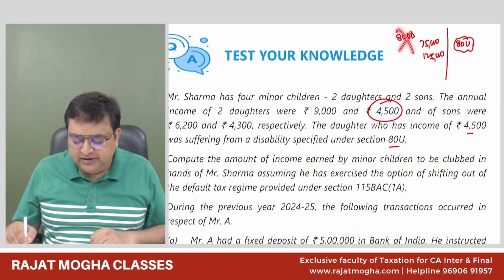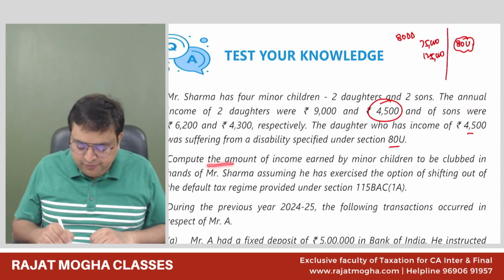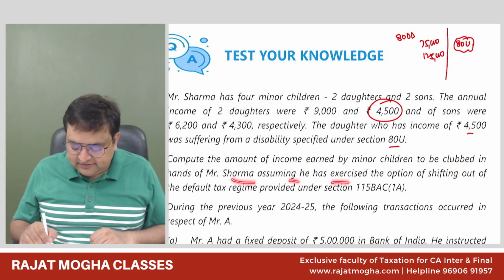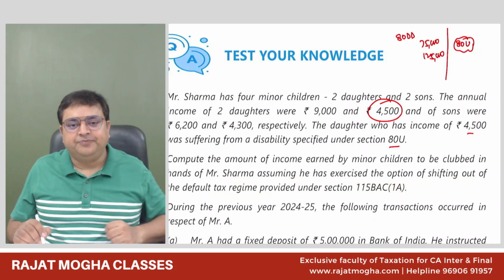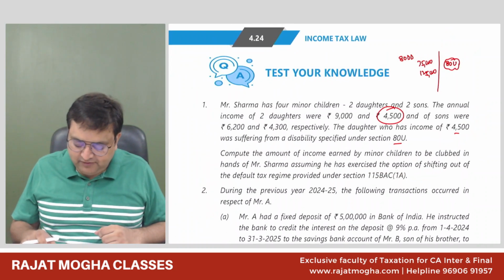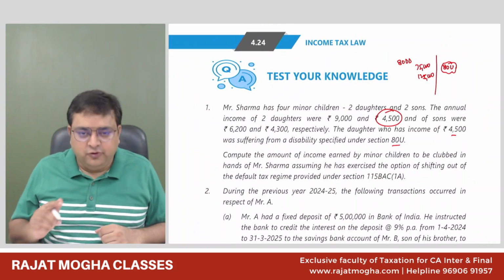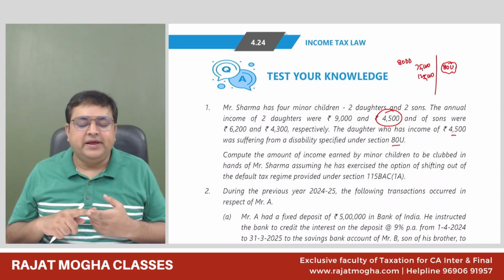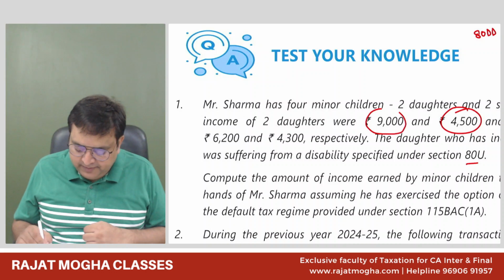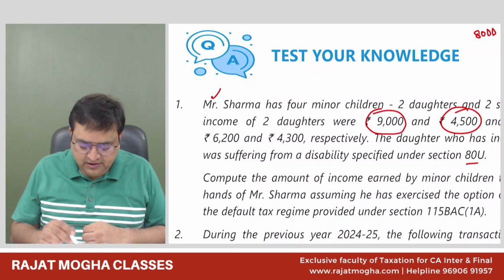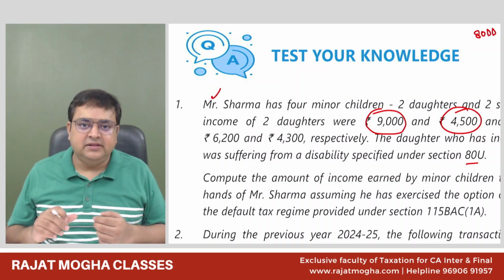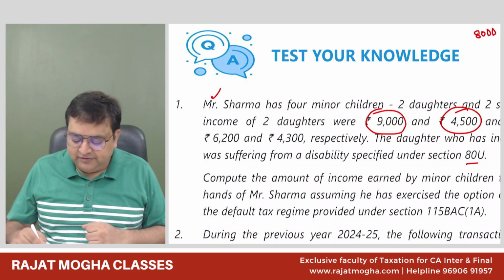So we don't have to give 80DD or 80U deductions over here. Compute the amount of income earned by minor child to be clubbed in the hands of Sharma, assuming he has exercised the option of shifting out of the default tax regime. So he has shifted out of the default tax regime. Now nobody is earning income because of physical, manual labor, knowledge, or talent. So this minor child's income, 9,000, will be clubbed in the hands of Mr. Sharma. There is no information given regarding the mother, so we'll add it in the hands of Mr. Sharma. So 9,000 will be added.